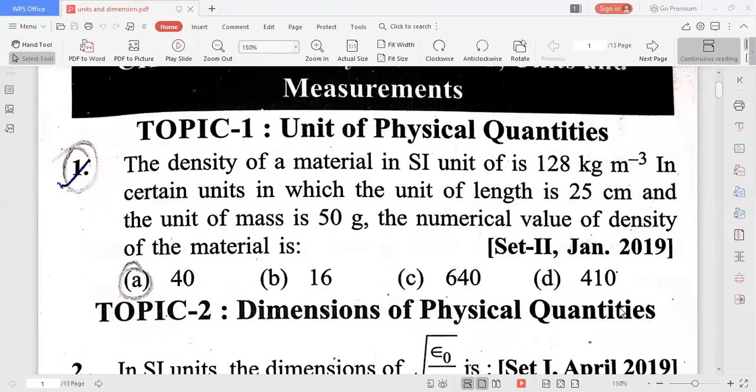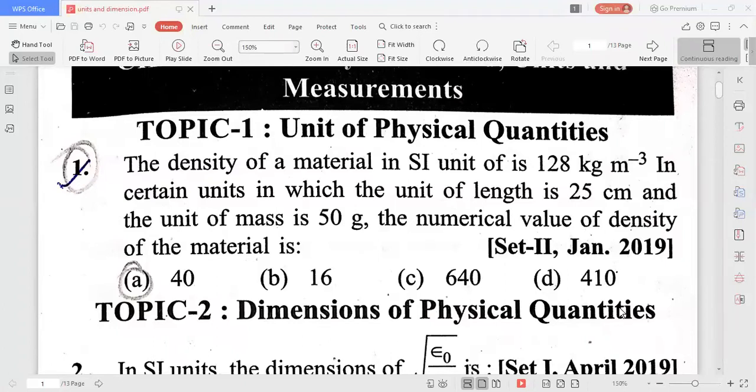Okay, in another system, they measured unit of length as, of course, in SI system, the unit of length is meter and mass is kilogram.